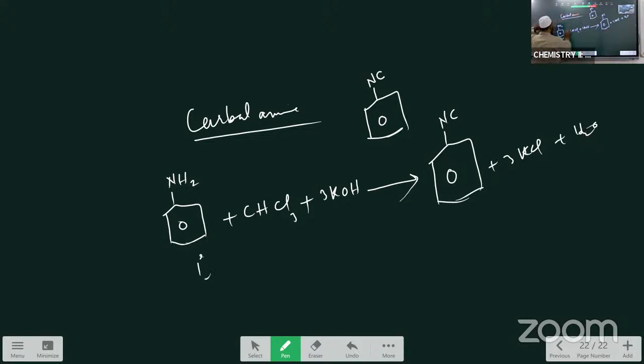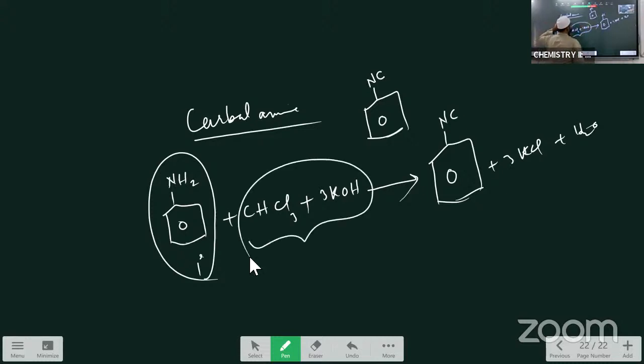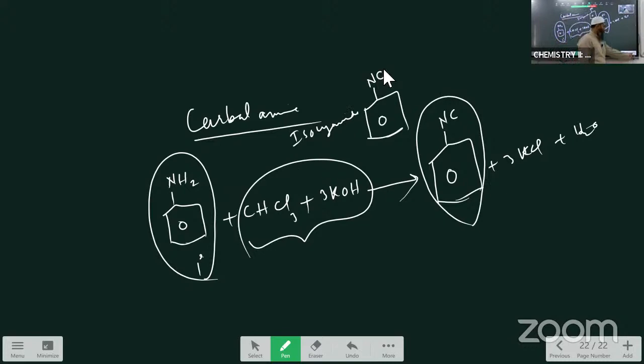Once again I am repeating, when primary amines are treated with chloroform and KOH, a phenyl isocyanide is formed, it is the offensive odour substance. So by means of this offensive odour we can identify the primary amine and chloroform. Therefore this reaction is also called as isocyanide test. This is about the carbalamine reaction. During the course of reaction isocyanide is formed, therefore it is known as carbalamine reaction. Inshallah we will continue in next class.